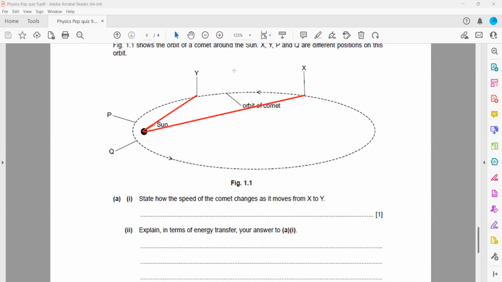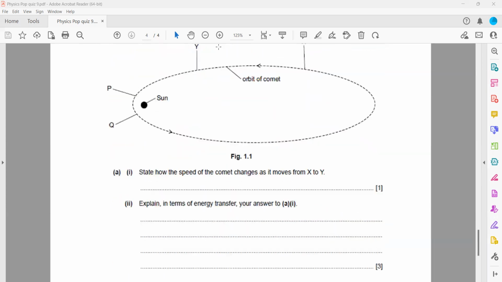But at Y, it is closer to the sun, so it will have a smaller potential energy and the kinetic energy will be higher. So as it moves from X to Y, what will happen? The speed will increase.